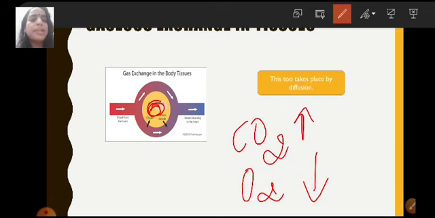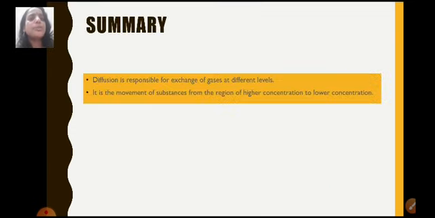Since carbon dioxide is more in the tissue, it will move from higher concentration to lower concentration. Whereas since oxygen is less here, oxygen will move to the lower concentration area from the higher concentration area. So here too you can see that the gaseous exchange is taking place just by the process of diffusion. So what do we summarize from here, students? Diffusion is responsible for the exchange of gases at different levels in our body. And what is diffusion? It is the movement of substances from the region of higher concentration to lower concentration.